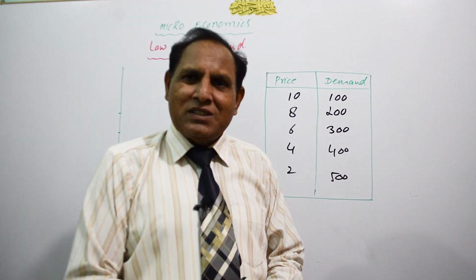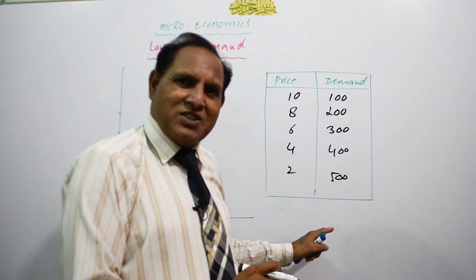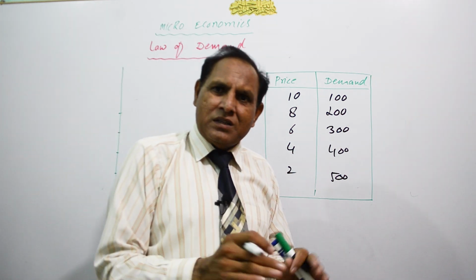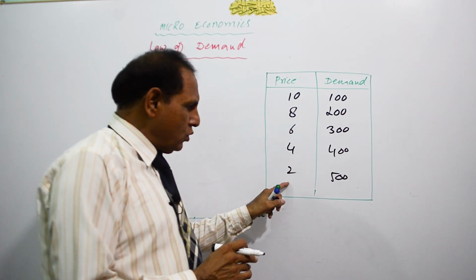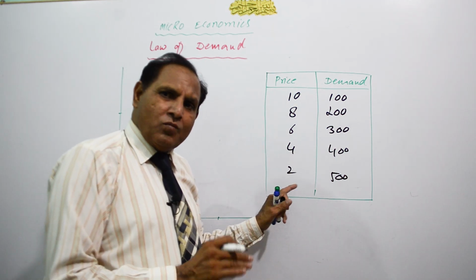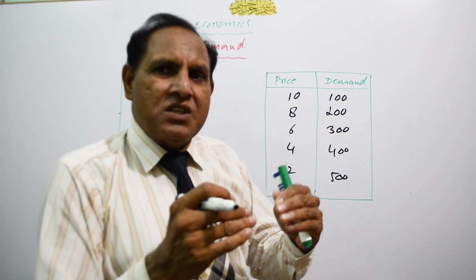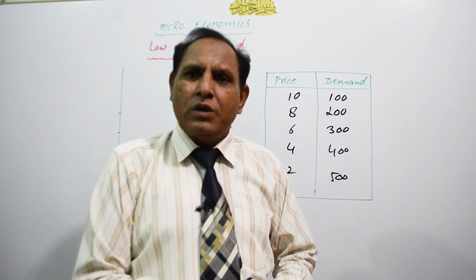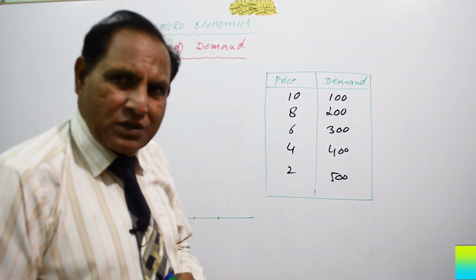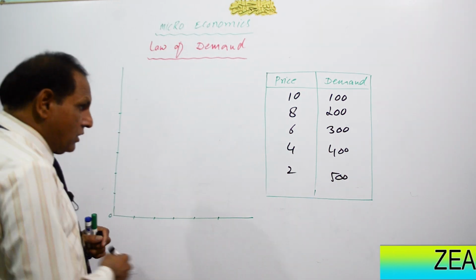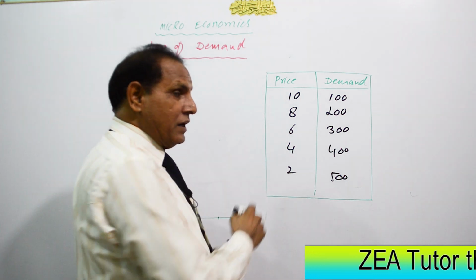And don't think that the price will now go to 0. There is nothing in the world which costs 0. So we will not go to 0 and we have to stop before 0. The price will always be greater than 0. It will not be equal to 0. Now this is known as the schedule of demand.